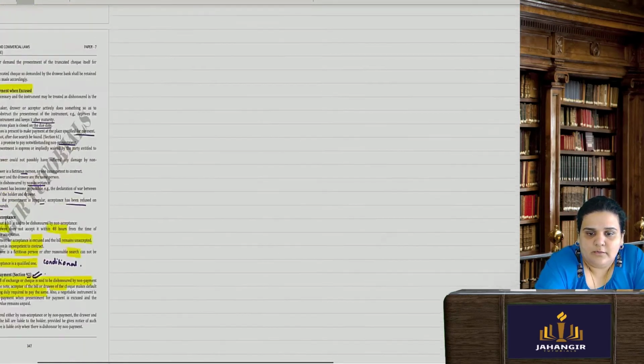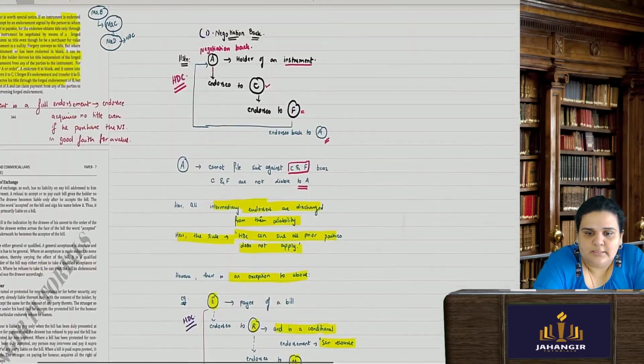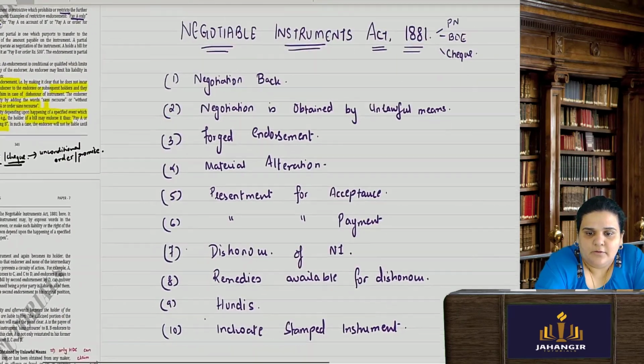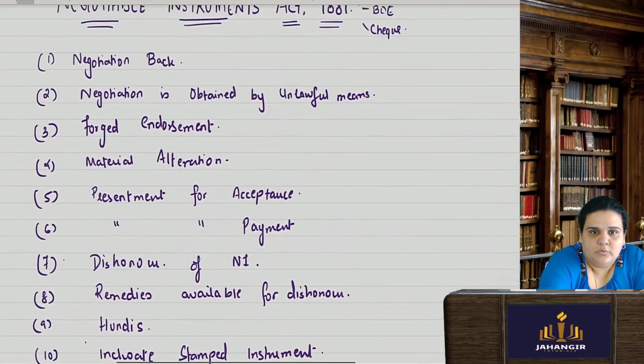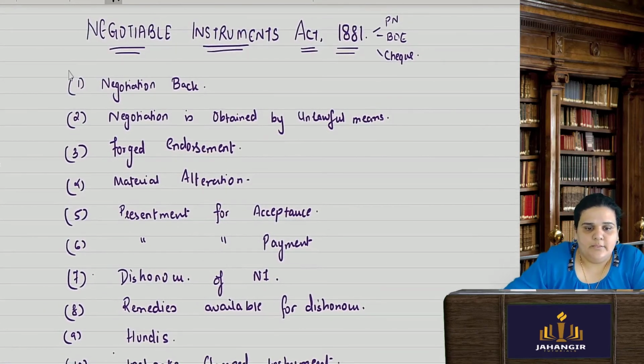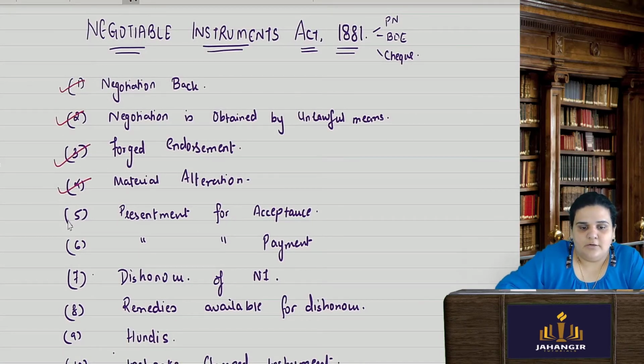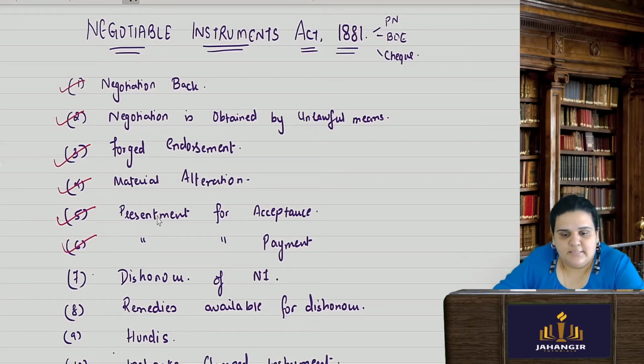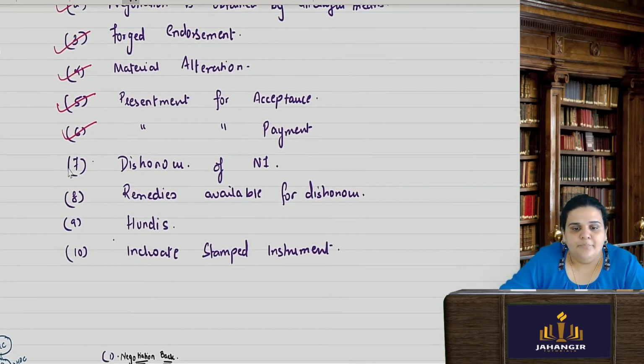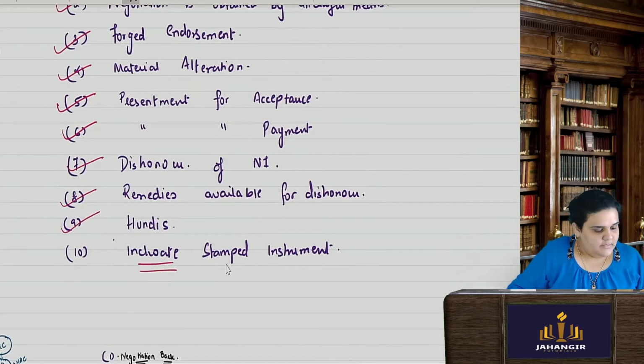Let's move to our original index where we had started. We are done with negotiation back, negotiation by unlawful means, forged endorsement, material alteration, presentment for acceptance, presentment for payment, dishonor of negotiable instrument, remedies. Now, inchoate stamped instrument is the only topic which I am left with. So I will be completing that.